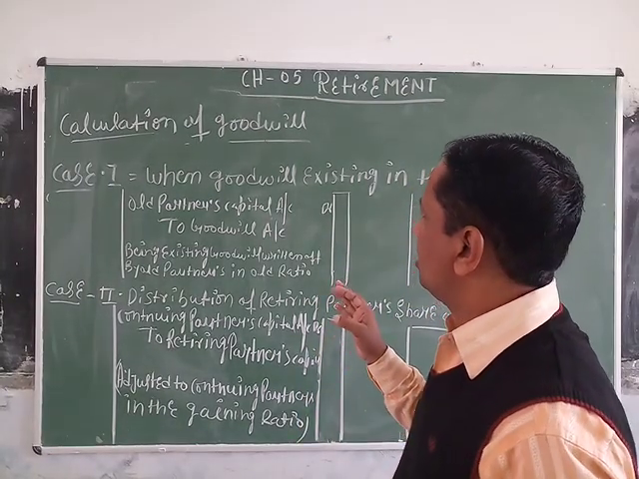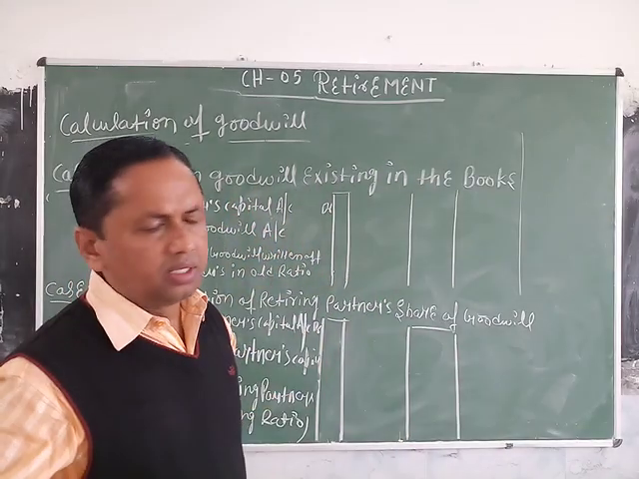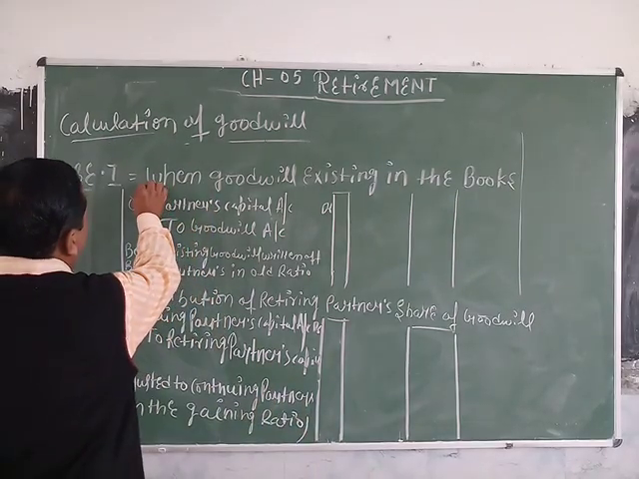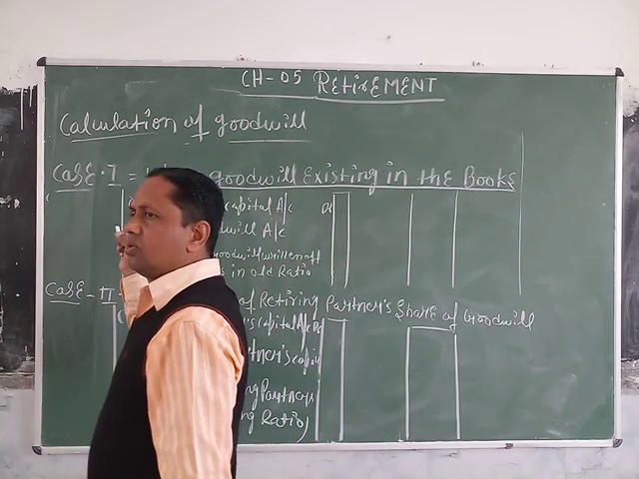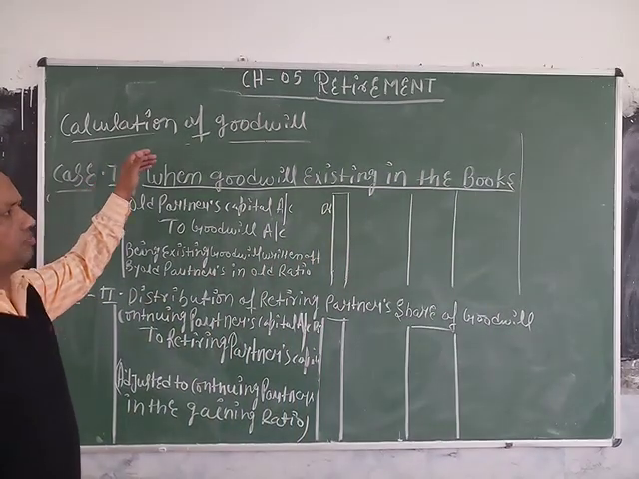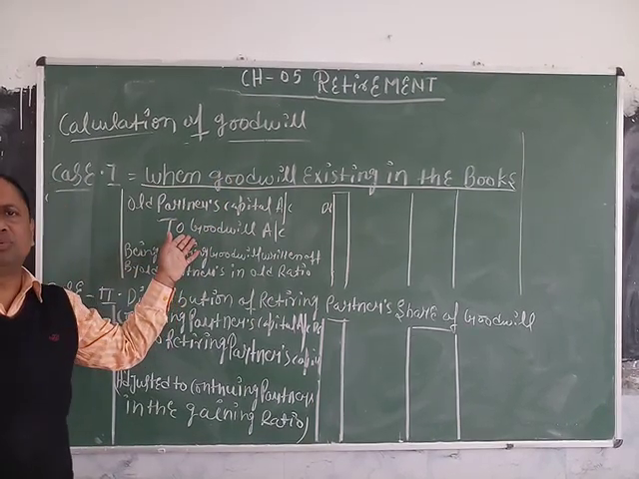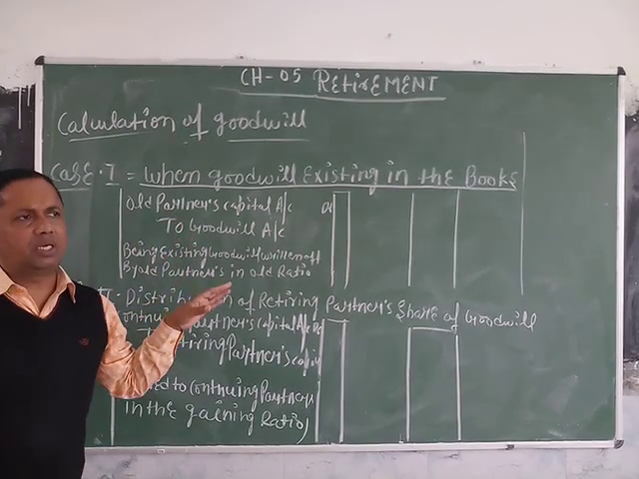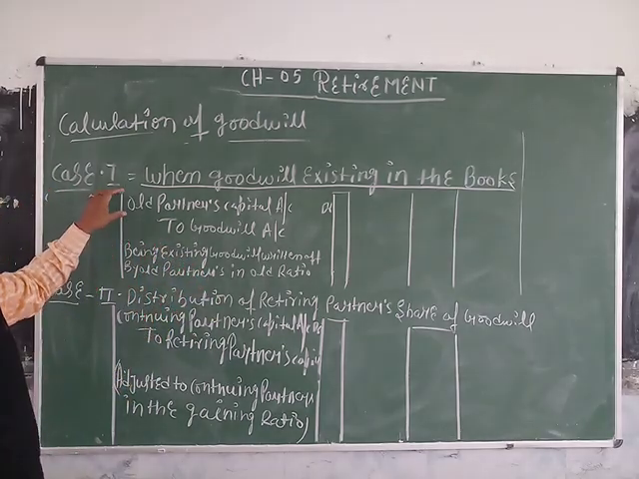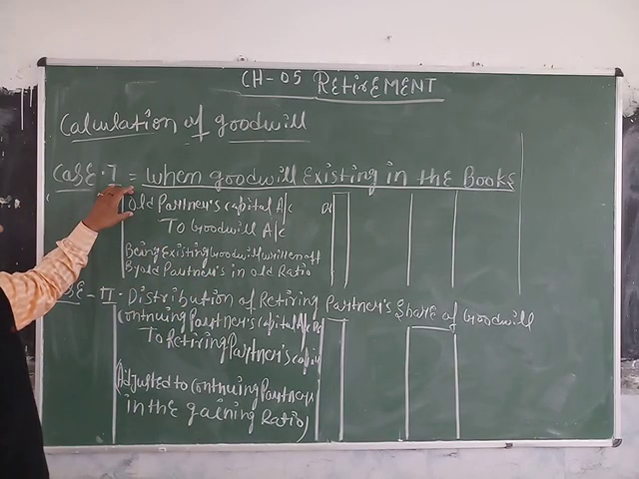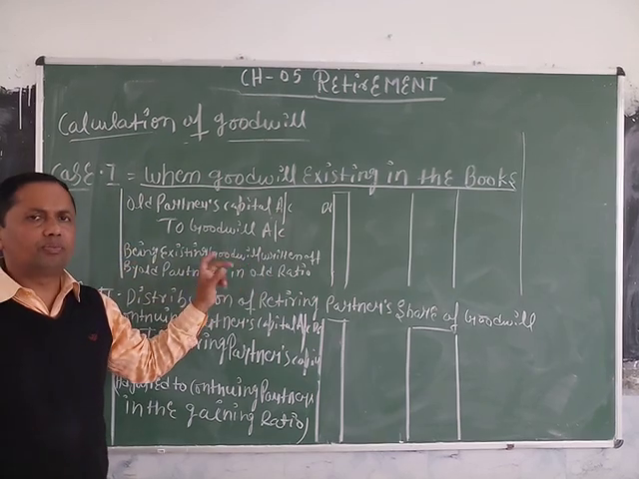The first case is when the goodwill is existing in the books. It means goodwill is shown at the asset side of the balance sheet. So the treatment of this entry is the same as in admission. At the time of the retirement, if goodwill is shown at the asset side of the balance sheet, the treatment is: old partners' capital accounts debited to goodwill account, being existing goodwill written off by old partners in old ratio.